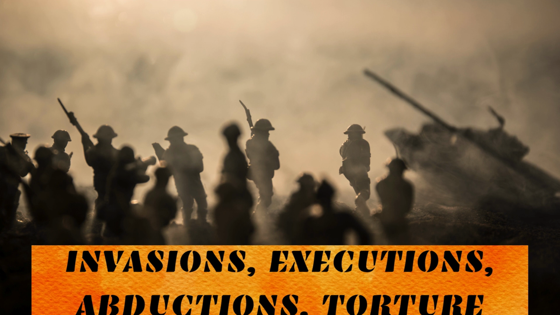As a result, you can see many executions. That means that people are killed not just in the battlefield, but also, for example, just at a war by a fire squad. You can also experience abductions during a war, and that means that people are kidnapped, for example, to take them to concentration camps or labor camps where they have to work for the new empire.